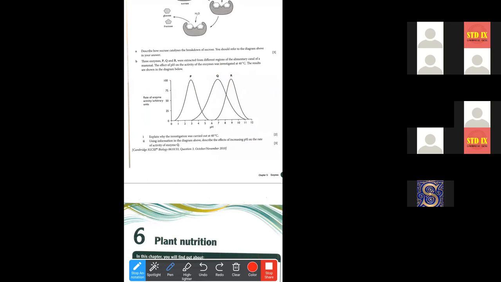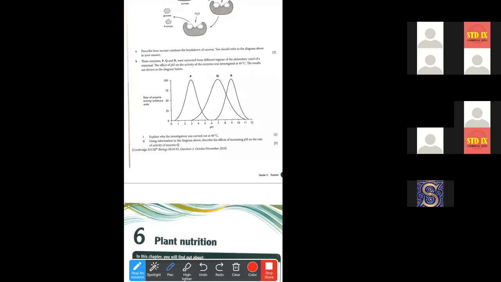The optimum temperature in the human body is around 37 degrees centigrade for enzymes to work. So that is why a temperature around 37 degrees centigrade, that is 40 degrees centigrade, is taken for this investigation.